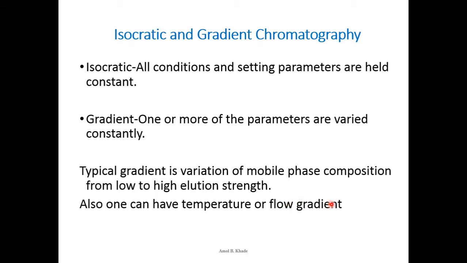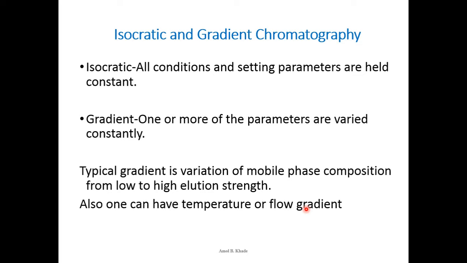Then we can also perform a flow gradient. Flow gradient is the variation of flow rate. Let's say I give a command to a particular instrument. The flow rate of a chromatographic system is 1 ml per minute. That means 1 ml of mobile phase is eluting from the column for 1 minute. I am doing that for the initial 10 minutes. After 10 minutes I may increase the flow rate. So rather than 1 ml per minute, I can increase the capacity of the pump and make it 2 ml per minute. So I will increase the pressure and make it a flow gradient.